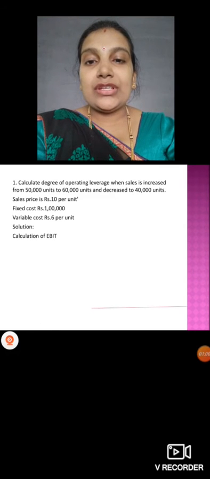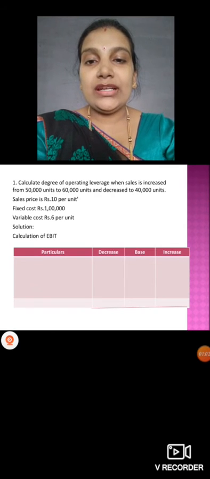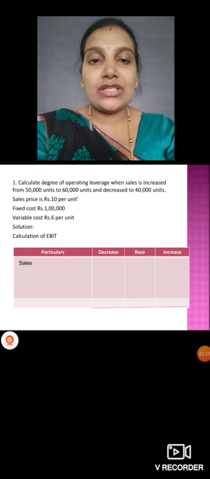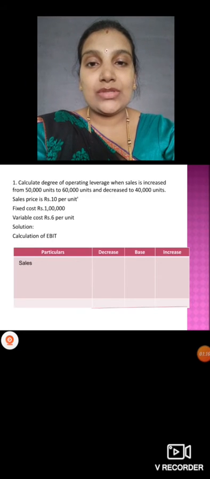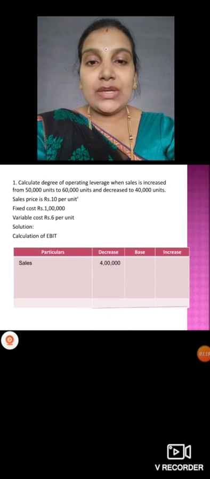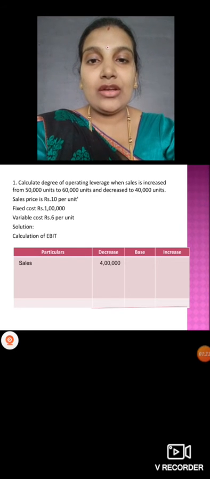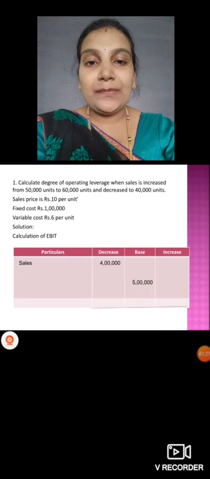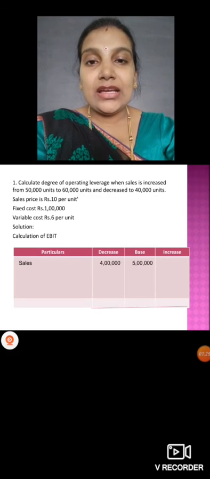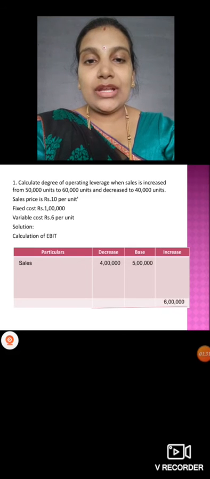So we'll see the solution here, calculation of earning before interest and tax. Okay, sales we have to take first. Here we have particulars: decrease, base and increase. Decrease means 40,000 units, base means 50,000 units, increase means 60,000 units. So first, for decrease you should consider 40,000 units: 40,000 into 10, 4 lakh. Base means 50,000 units, so 50,000 into 10, 5 lakh, and increase 60,000 units, 60,000 into 10, 6 lakh you will get.